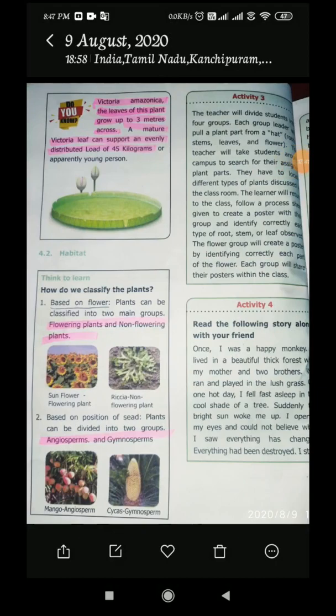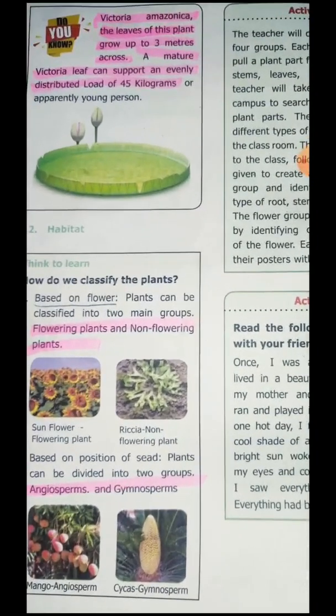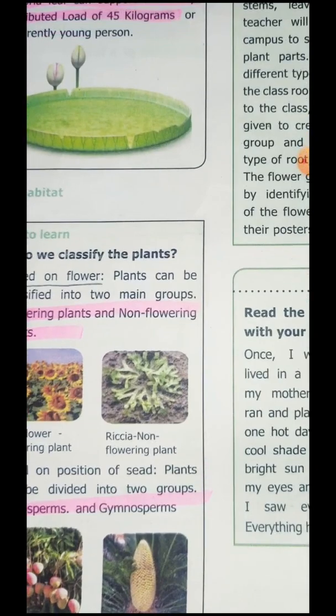Next, how do we classify the plants? Based on the flower, plants can be classified into two main groups. The first one is the flowering plants and the next one is the non-flowering plants. You already know these are the flowering plants because flowers grow on the plant. The non-flowering plants do not produce flowers. So based on this, plants can be classified into flowering and non-flowering.